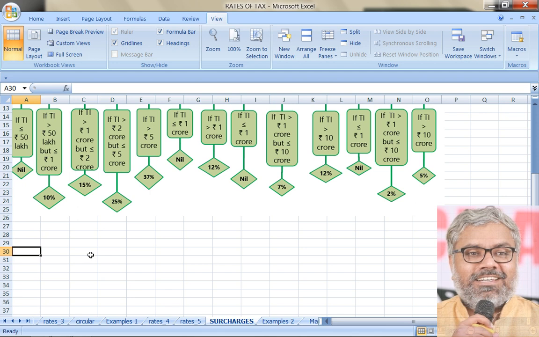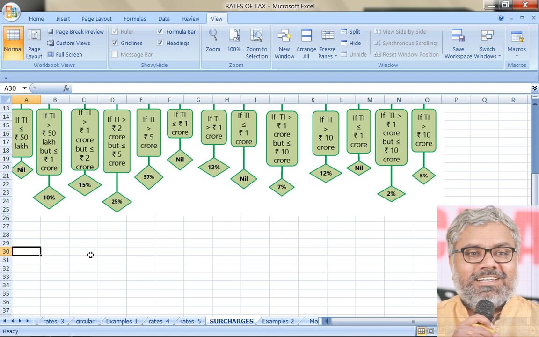Of course, out of them, 4 cases we can exclude wherever there is nil surcharge. Means what? Because there is no surcharge, naturally there is no marginal relief also. So if we exclude those 4 from 13, totally 9 cases can be there for marginal relief, which means any one of them can be asked as an MCQ, very important aspect.